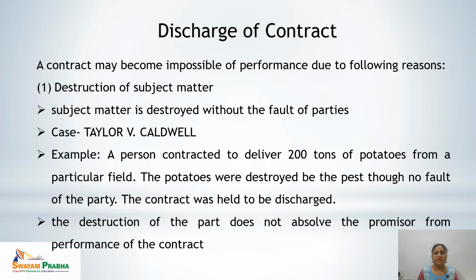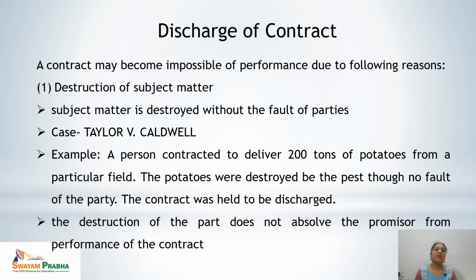So there is a leading case proving this point, that is Taylor versus Caldwell. Let's see the facts of the case. The facts of the case say that a music hall is to be given for some specific dates, but before it was given, it caught fire and the whole music hall got destroyed. Means the subject matter of the contract has got destroyed before the performance of the contract. So in that case, it was held that because the subject matter of the contract is destroyed, it leads to discharge of contract.